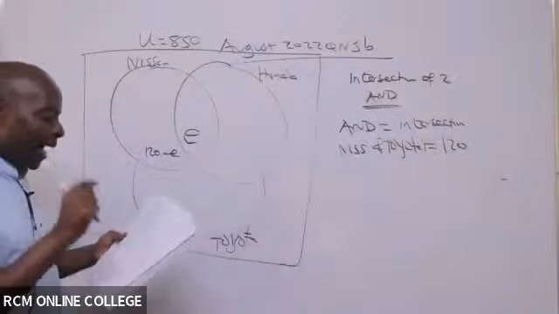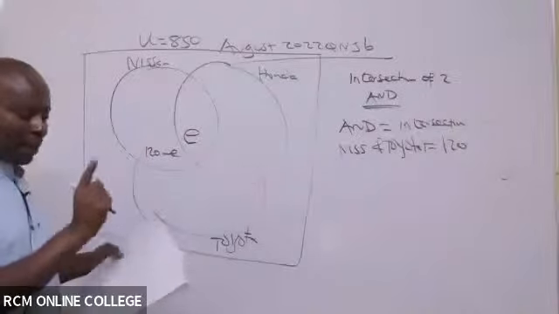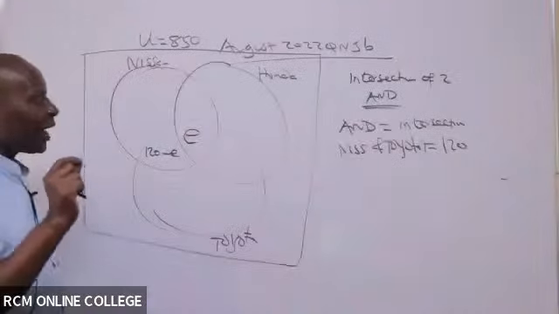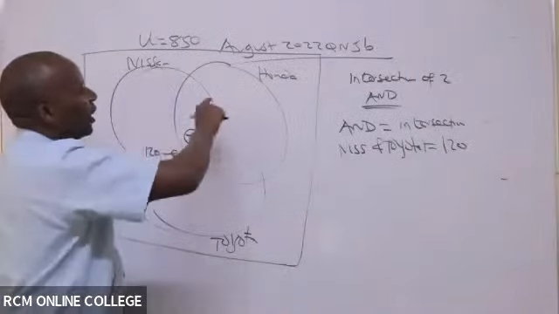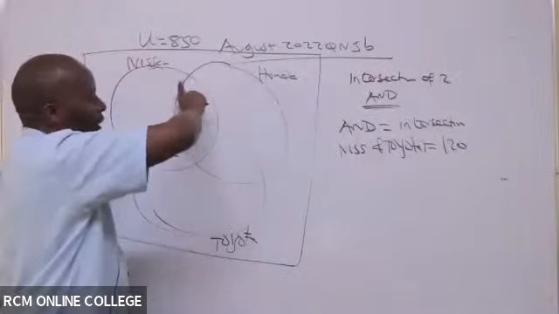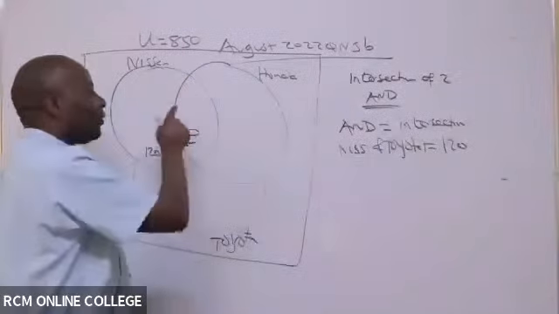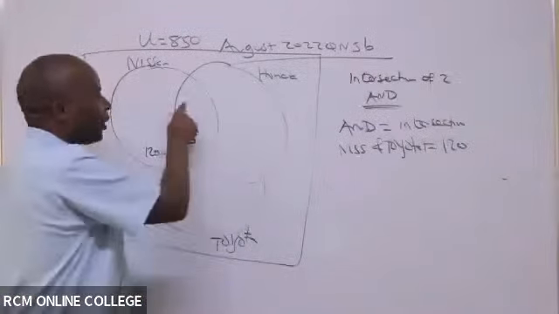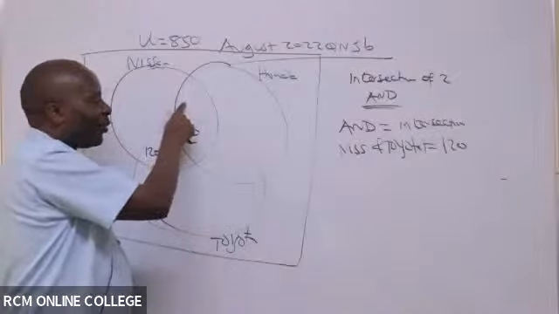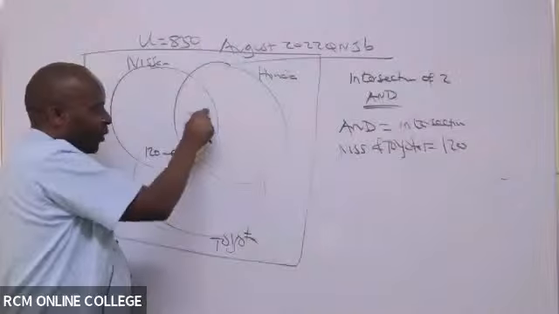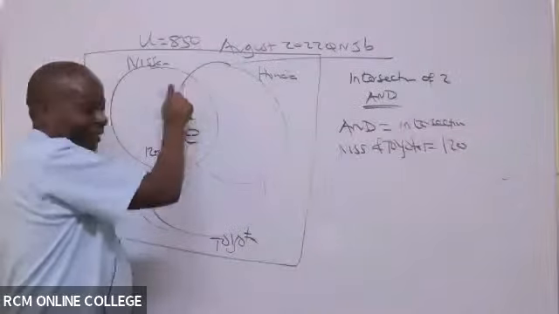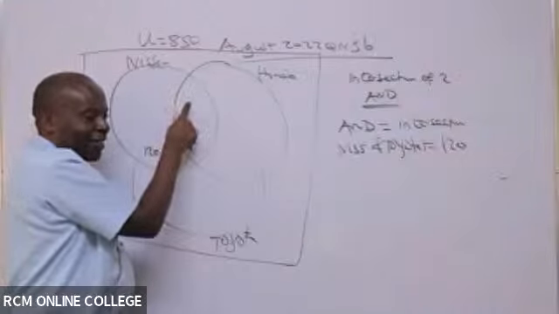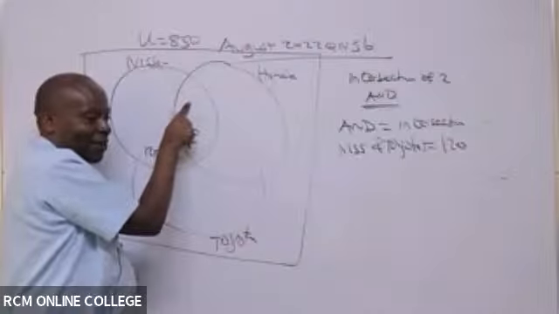Now we look for another and. If you count from down, 3 up, 56 residents owned both Nissan and Honda. So where is the intersection? This is the intersection here. The whole of this is the intersection, and they have mentioned the figure 56. What do you think am I going to write here, somebody? For this section alone. Just try.